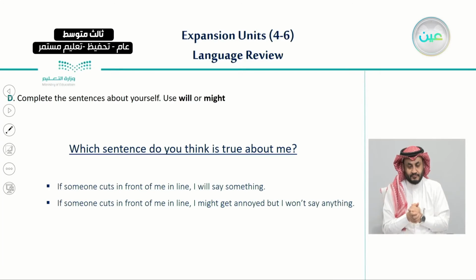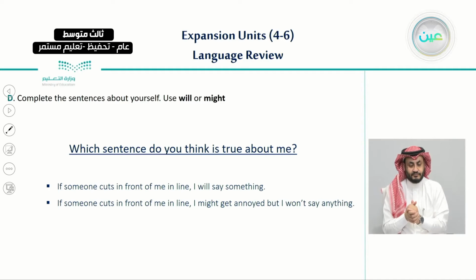So, moving on to exercise D. In exercise D, I would like you to complete the sentences about yourself using will or might. So, here again, as we have learned before, we're going to use the rule with will and might.